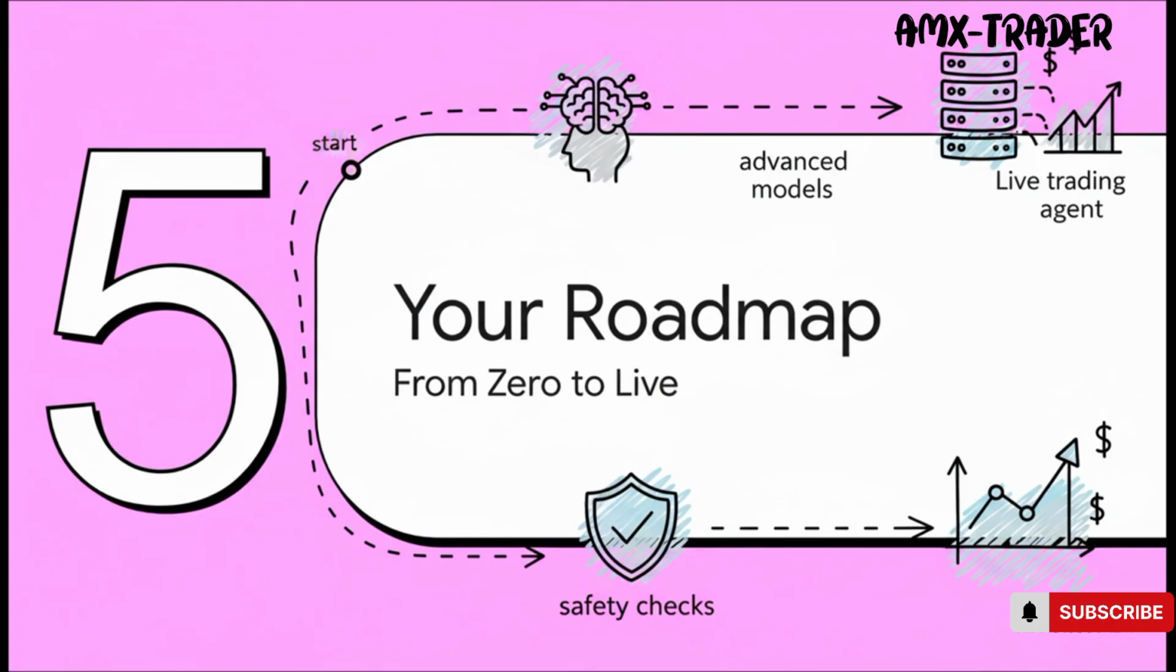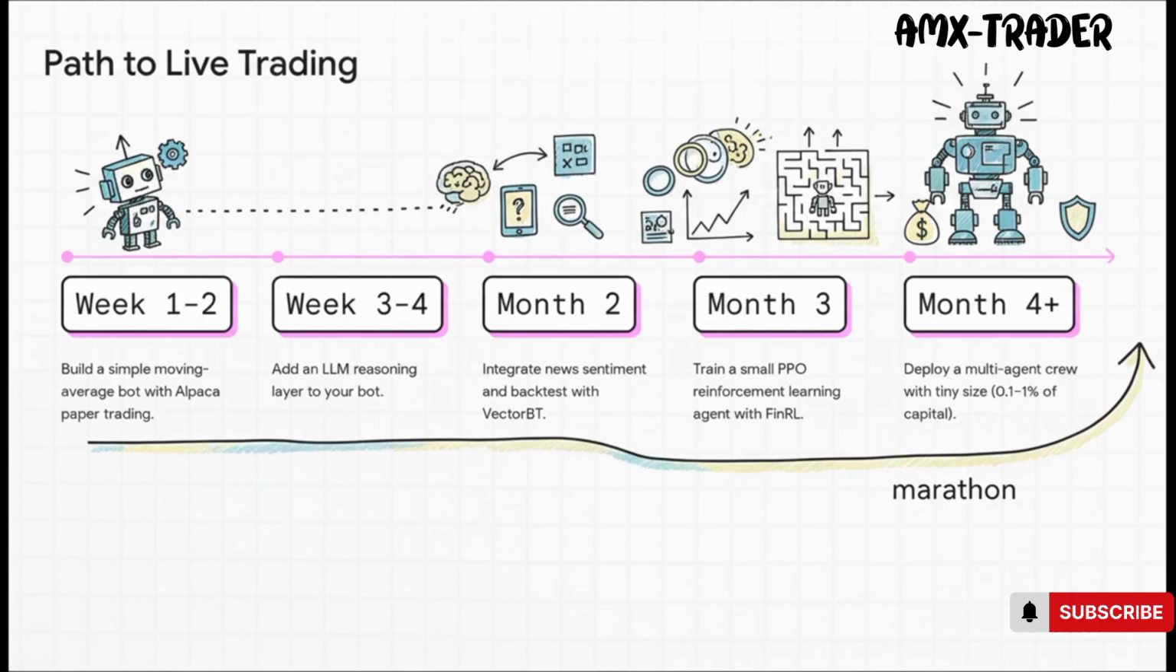Okay, we've covered strategy, tools, advanced models, and those critical safety checks. Now let's tie it all together. Here's your roadmap from a blank screen to a live trading agent. And you can see, this is a marathon, not a sprint. In your first couple of weeks, you'll get that simple bot built and running on a paper trading account. No real money. Over the next few months, you'll start adding layers of complexity. That LLM reasoning, the alternative data feeds, maybe even a reinforcement learning model. And only after, say, 4 months or more of rigorous testing and refining, do you even think about going live. And when you do, you start with tiny capital.